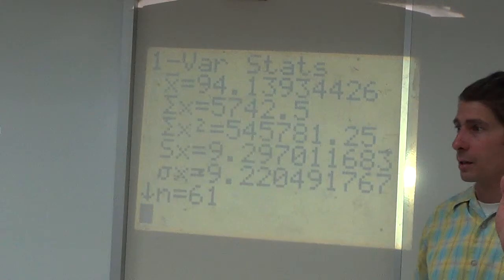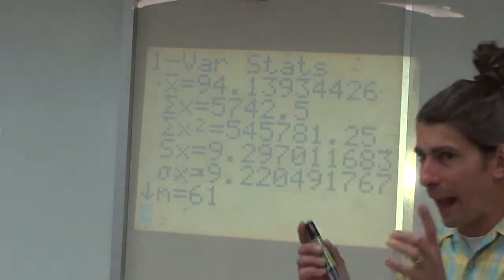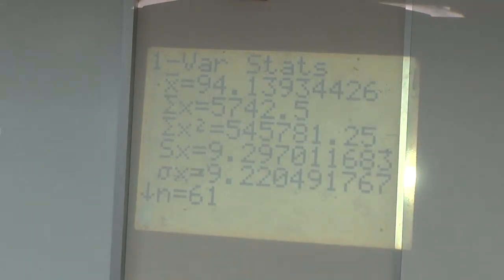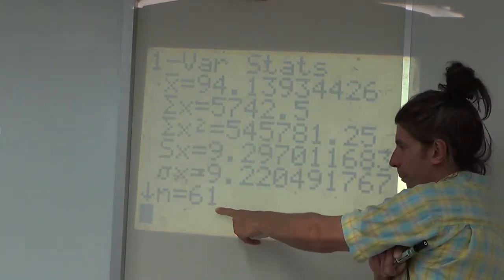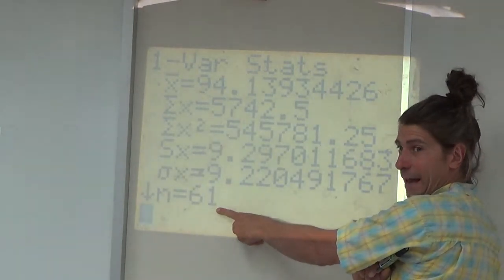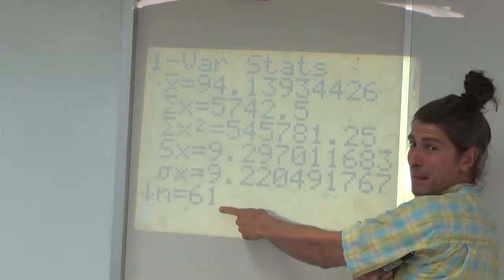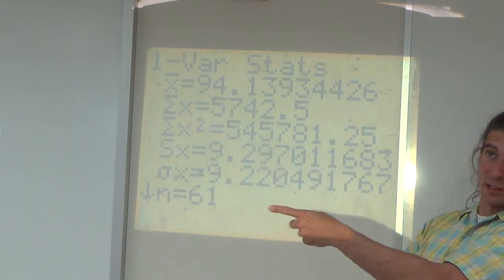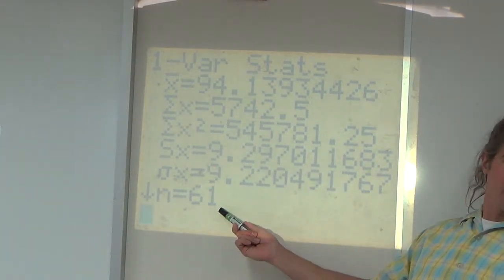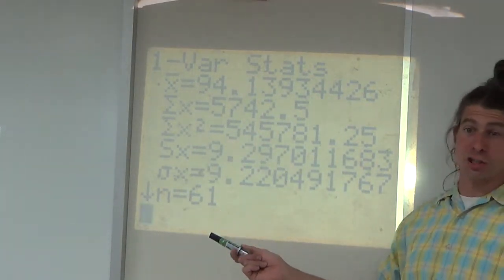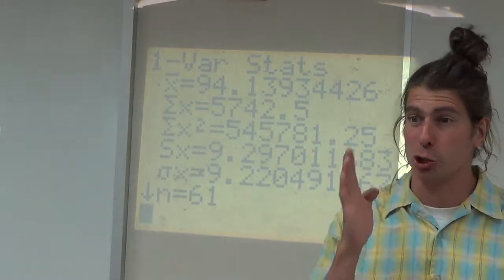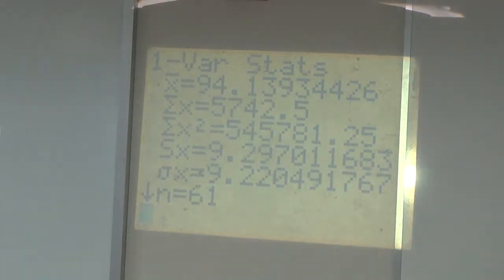So let's have my theory that maybe it is lower, because I think it is. I see that shift, and the big thing that I can't help but think about is this. We haven't used him yet, right? Austin brought this up about 20 minutes ago. We haven't used that 61 at all, right? We haven't even touched the sample size. We're looking strictly at the descriptive statistics of the sample.